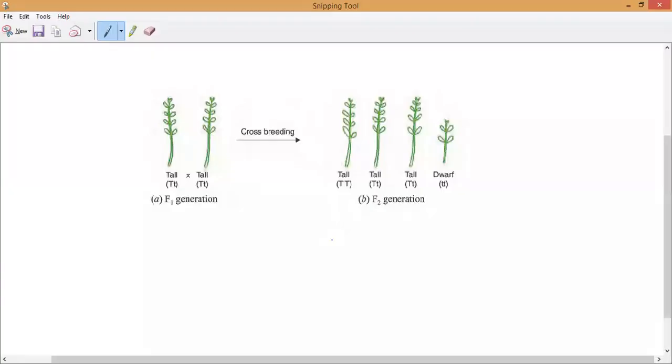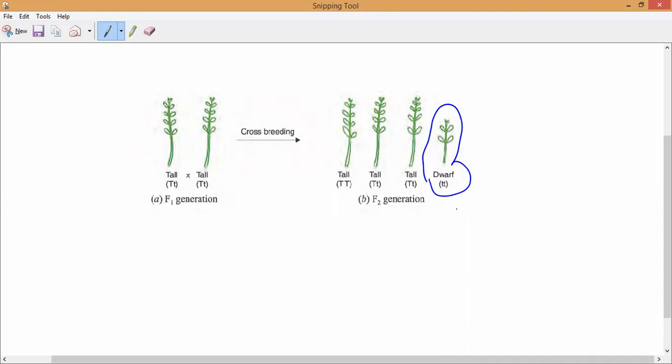The dwarfness disappears in the first generation, and it appears again in the second generation. That is what Mendel found. So you need to draw the structures neatly, from the parental generation to the F1 generation to the F2 generation. Any doubt, anybody, you can tell me.